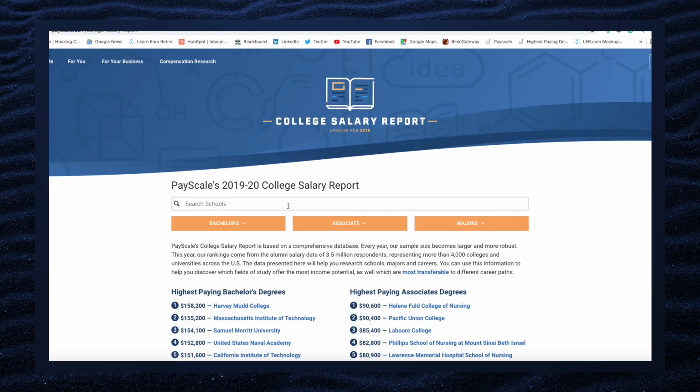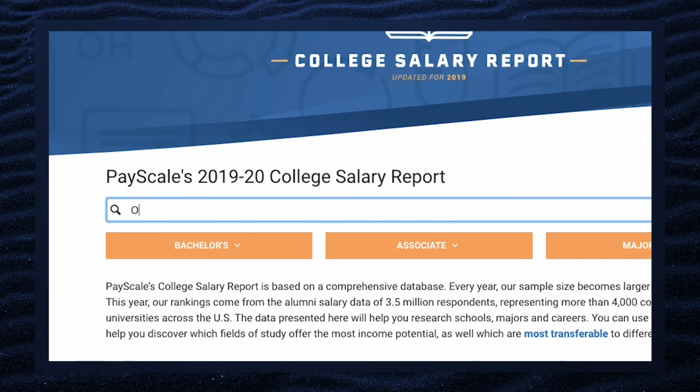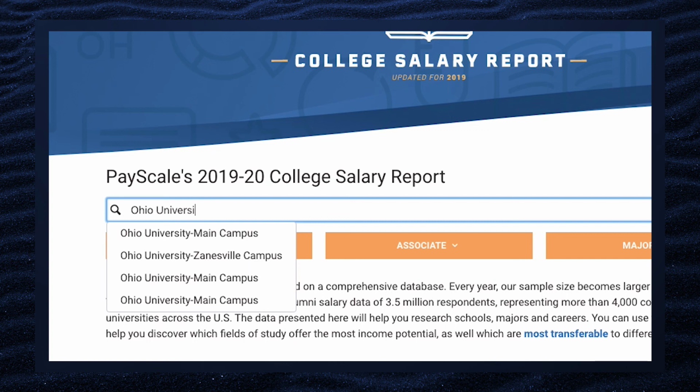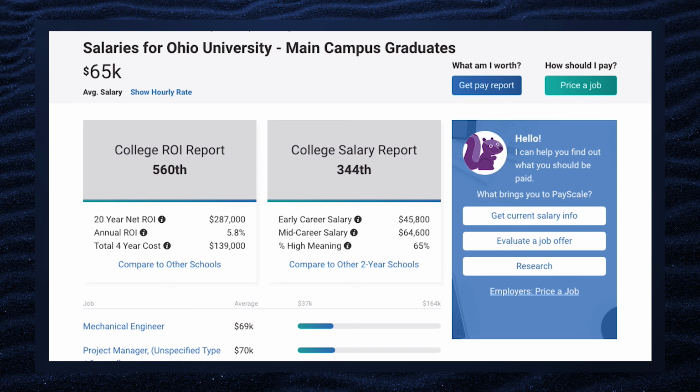I'm going to use Ohio University as an example because that's where I teach. You can put in whatever school you want. This works for every 2-year institution in America and also 4-year institutions. If you find another way to estimate this information about where you're going to be right out of college and where you're going to be at around age 42, go ahead and use it. But this is a surefire way that works.